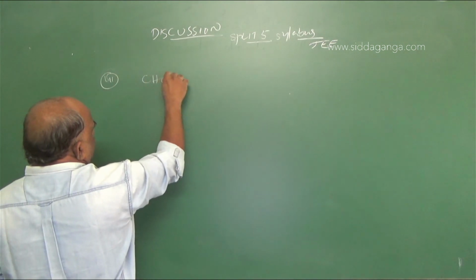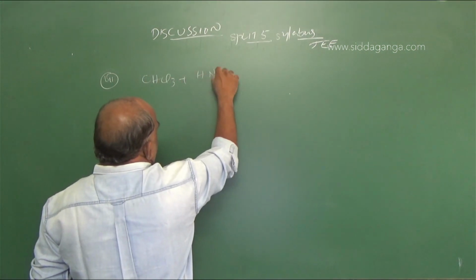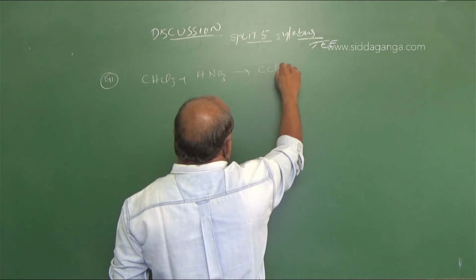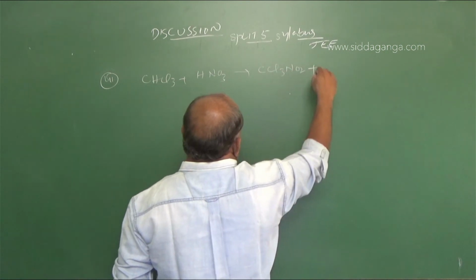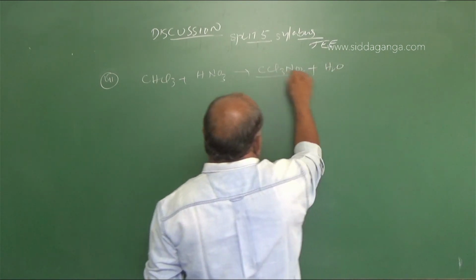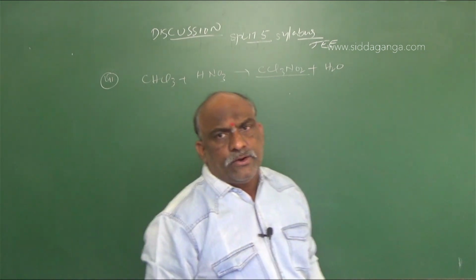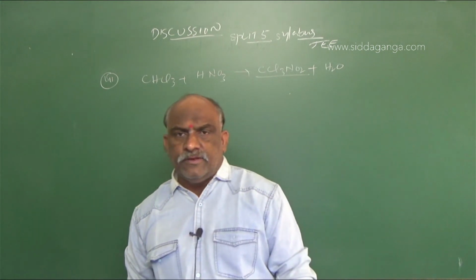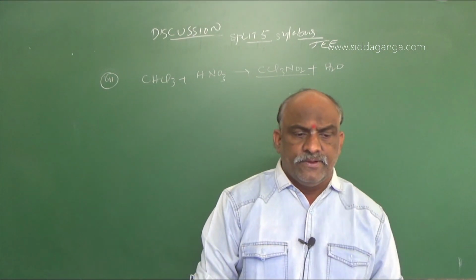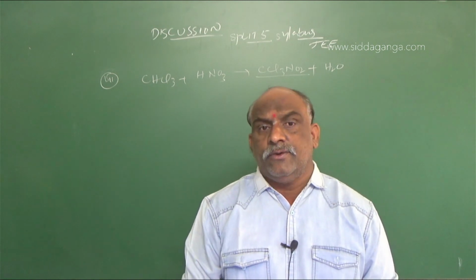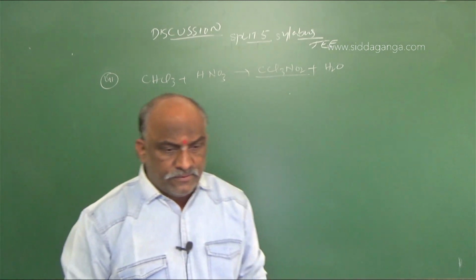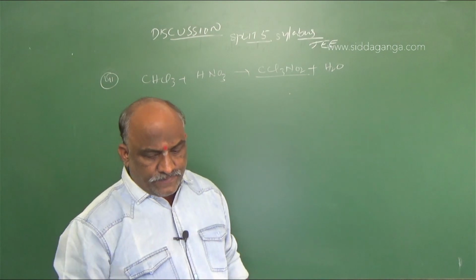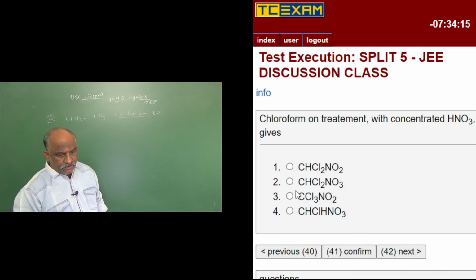Chloroform CHCl3 with nitric acid gives rise to CCl3NO2 plus the formation of water. It is trichloronitromethane, which is also known as tear gas. Direct question, so there is no doubt about this. Trichloronitromethane is the right option for this. It is also called tear gas.